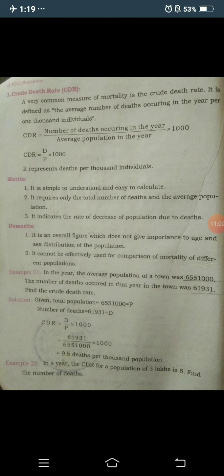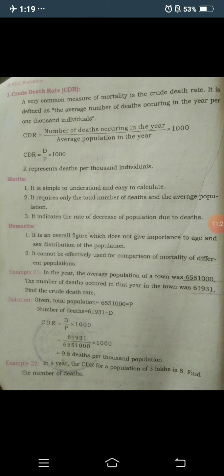So let us discuss the first problem. In the year, the average population of a town was 65,51,000. It is raw data related to the average population of a town.